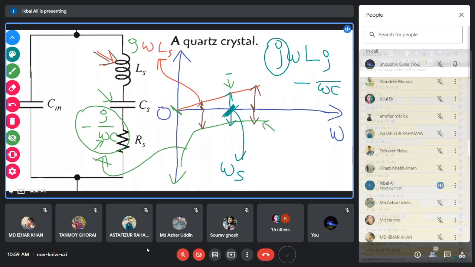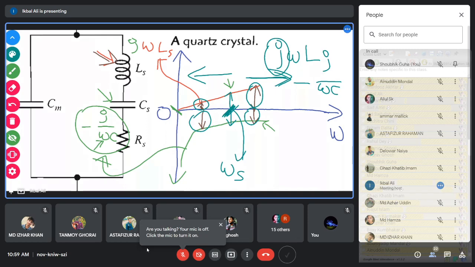If you go to the left hand side, if you decrease the frequency, then it will become capacitive, because the magnitude of the capacitor impedance becomes larger than the inductor impedance. So the equivalent impedance will definitely be minus J. So it is in the negative 90 degree region, phase lag. If you go in this direction, what happens? This arrow has a larger magnitude than the capacitor impedance arrow. So the equivalent impedance will definitely be positive J. That means on this side you are actually leading. The phase shift is 90 degree.